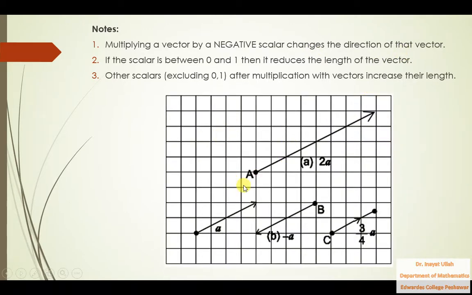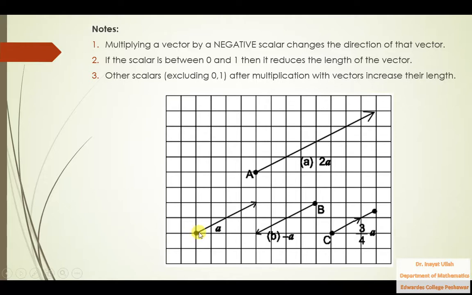Just look at this figure. You see, this is a vector a, this is the length of vector a. The direction of this a is towards that side. This is the arrow, that is the head of this vector, or terminal point of this vector. And this is the tail of this vector, or initial point of this vector.